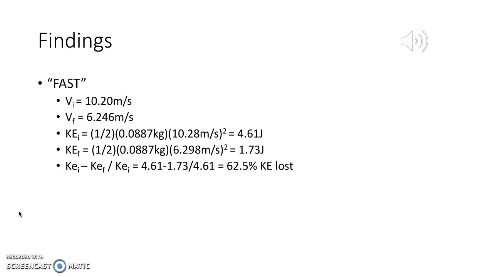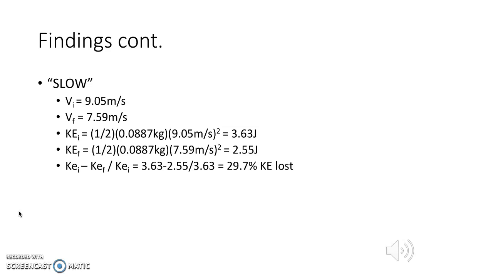Using the same equation, we were able to calculate a final kinetic energy of 1.73 joules. Plugging into the equation the initial kinetic energy minus the final kinetic energy over the initial kinetic energy, we were able to obtain a value of 62.5% kinetic energy loss.